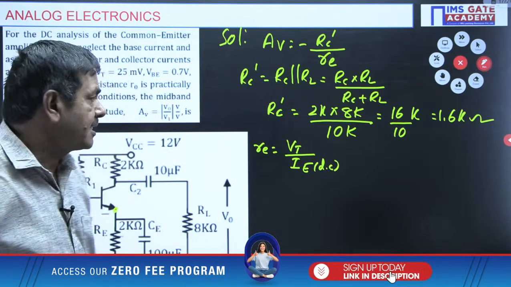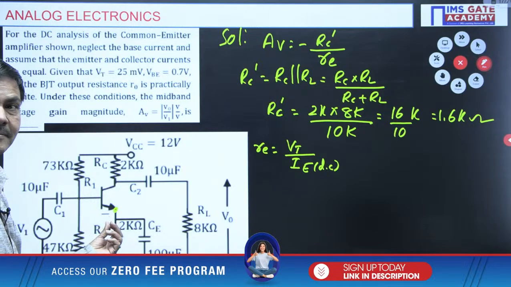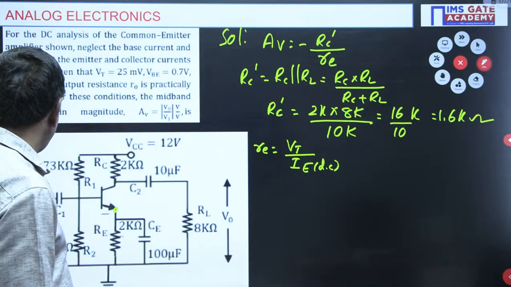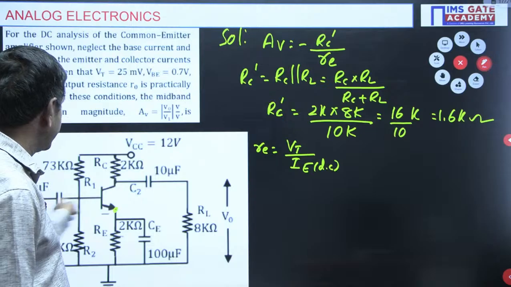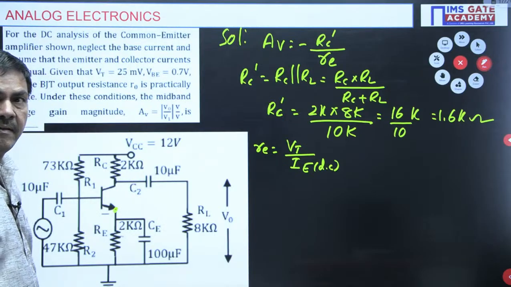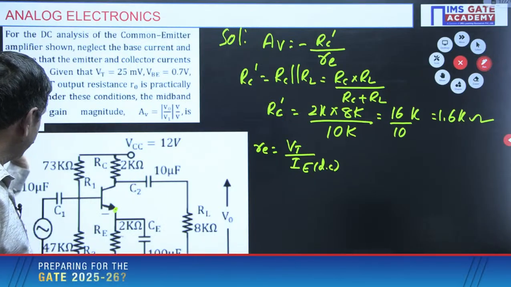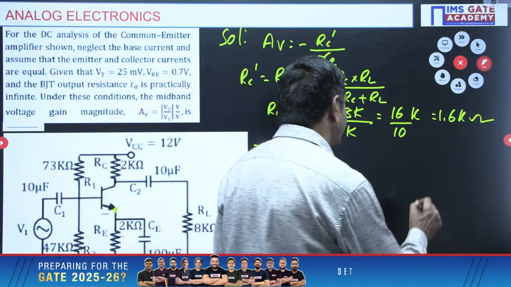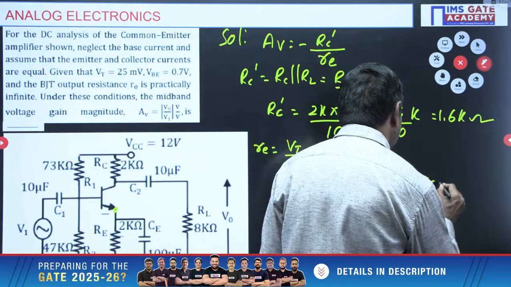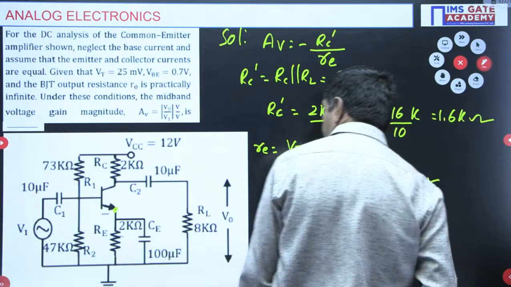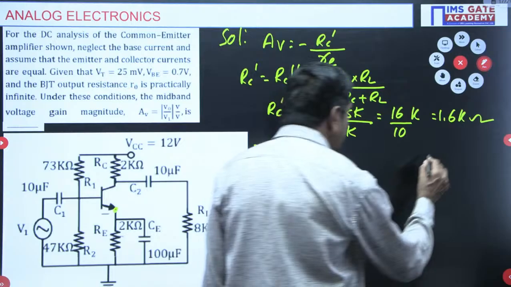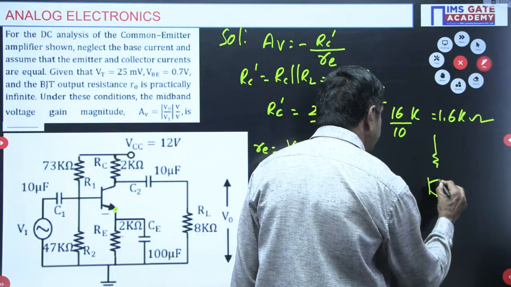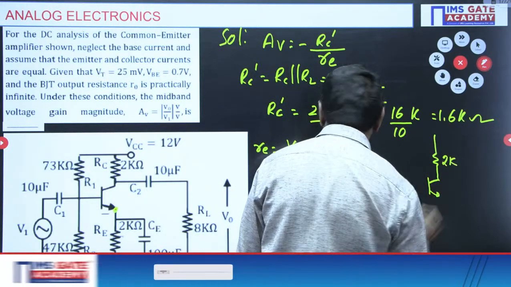Under DC analysis, we need to redraw this network. Wherever a capacitor is given, it must be open circuited, and wherever an AC voltage source is given, it must be shorted. Finally, the equivalent circuit I can get in this way. Under DC analysis, there is a transistor, a 2K resistor here, 2 kilo ohms.